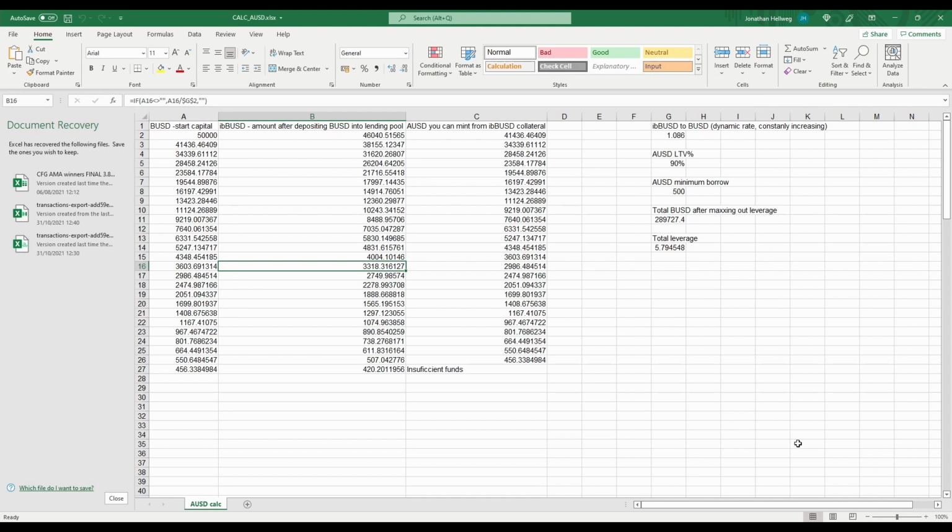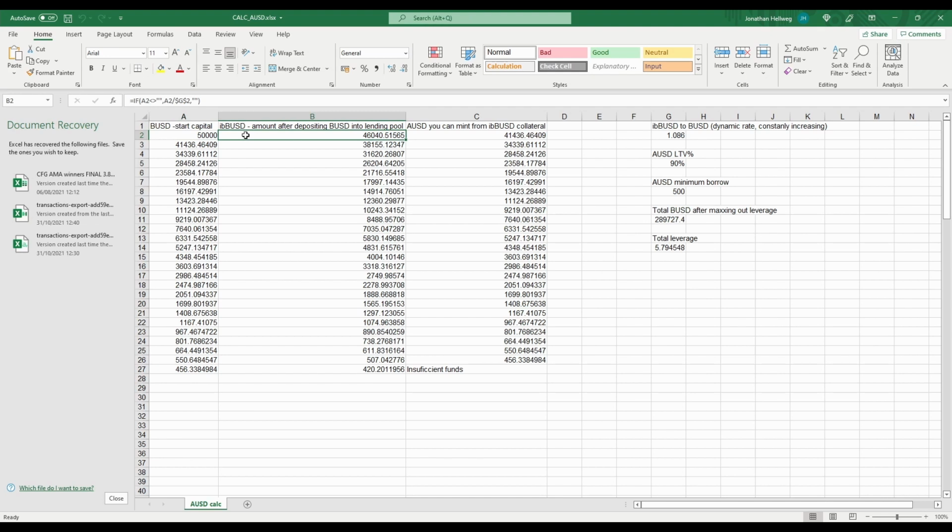Okay, so this is the Excel sheet from my valued friend Nikita from Alpaca Finance. He put in the functions already, so all you have to do really is to change this amount and the rest will pop up. If we're starting with a BUSD amount of $50,000, the next thing that is calculated is the IB BUSD amount that we receive for depositing it into the lending pool. Again, you're not losing any money here. It is just that there is a conversion rate from BUSD to IB BUSD.